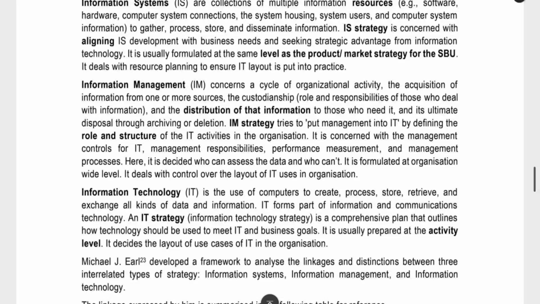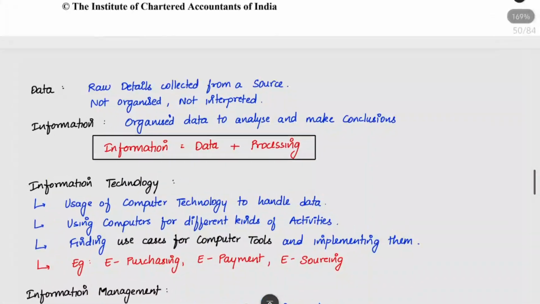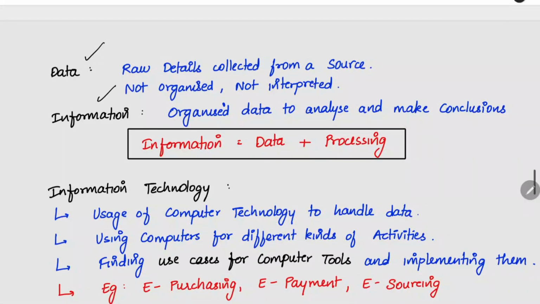They have given a paragraph format, but I have summarized it into a single page. Now we can read that. First, you need to understand some basic terms. First thing is, what is the difference between data and information? In a normal manner, these will give the same meaning. But in the context of information technology, data is the raw details collected from a source.